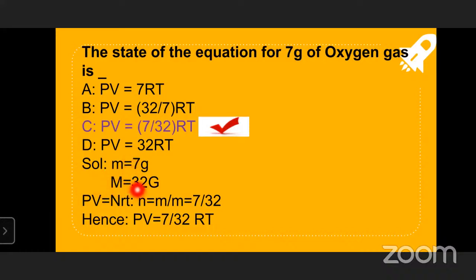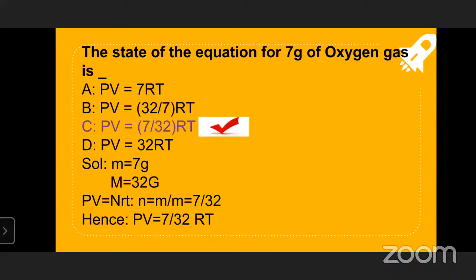We know that the number of moles n is equal to small m by capital M. That's 7 grams by 32 grams here. Hence, in place of n in PV, we can write 7 by 32. R and T are both constant: R is the universal gas constant and T is temperature. No other values are given in the problem. That's why PV is equal to 7 by 32 RT. So clearly it is represented as PV equals 7 by 32 into RT itself. Okay, children.